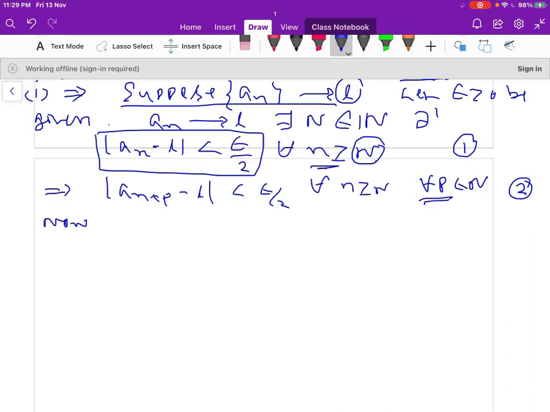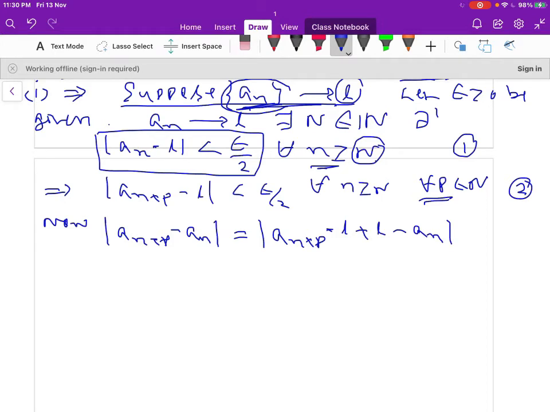So now you have to show that the sequence a_n is a Cauchy sequence. Here we assumed that a_n is a convergent sequence, it converges to L, but we need to show that the sequence a_n is a Cauchy sequence. Now let us consider the modulus of a_{n+p} minus a_n. This can be written as a_{n+p} minus L plus L, added and subtracted L, minus a_n.